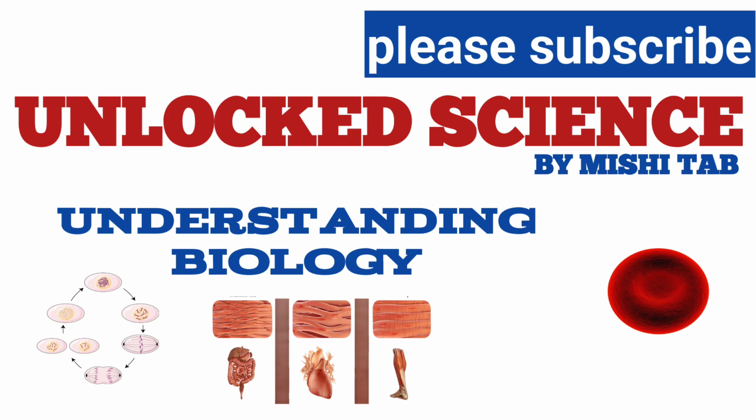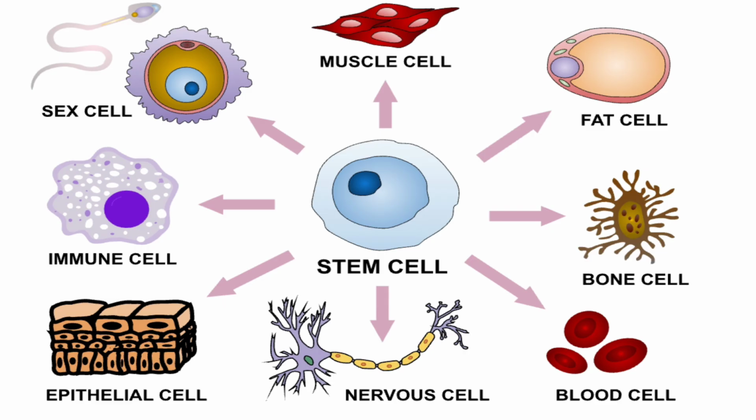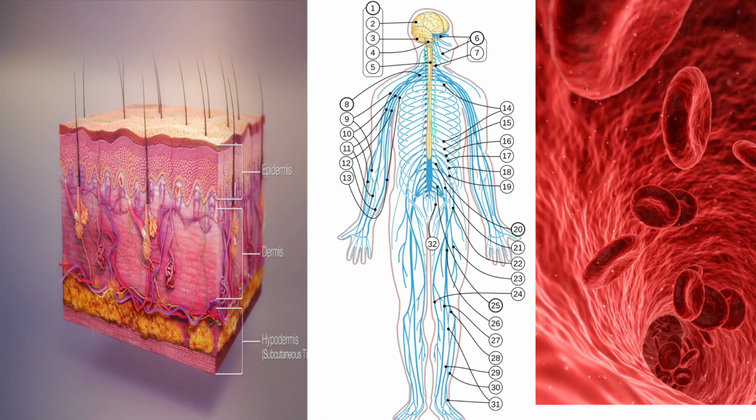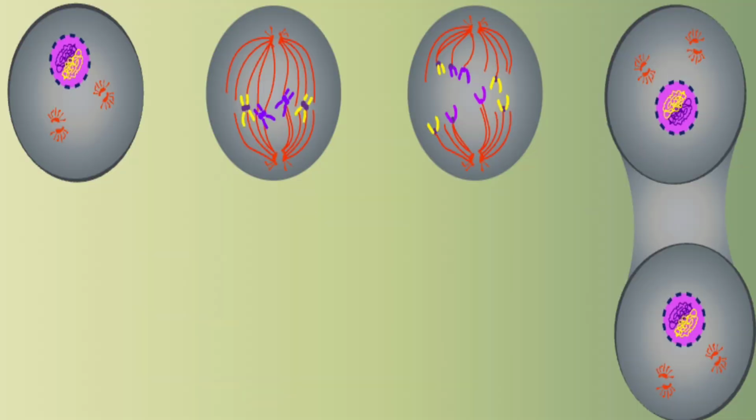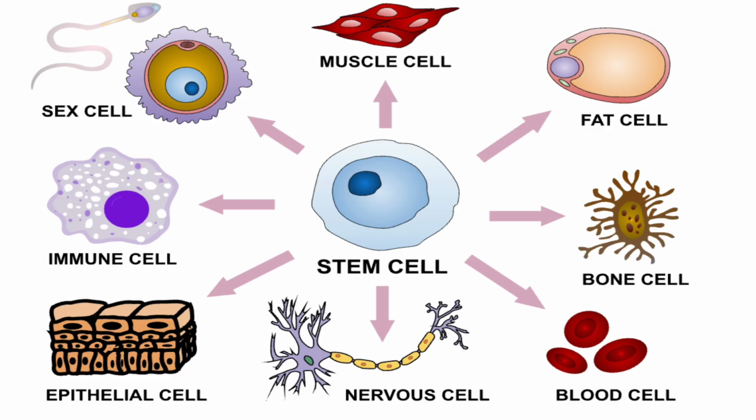No cramming, just understanding. Every cell in your body traces its story back to one small beginning. From that single cell emerged the skin, nerve, and blood cells, each with a unique purpose. How did such beautiful complexity begin? The answer lies in two remarkable processes: cell division and cell specialization.